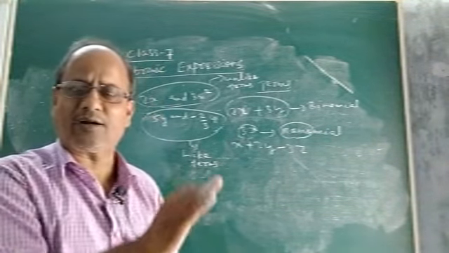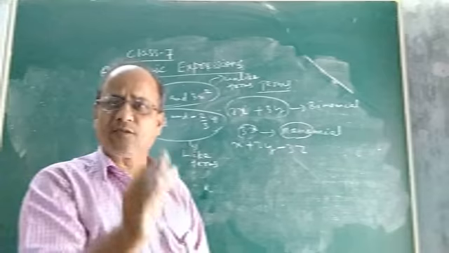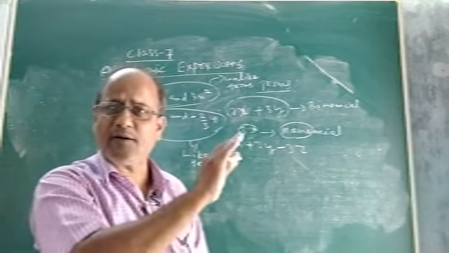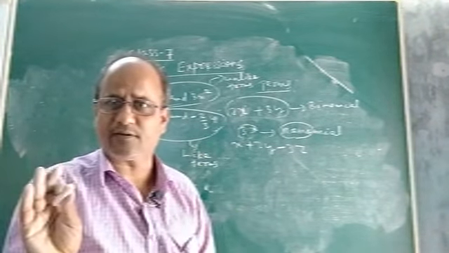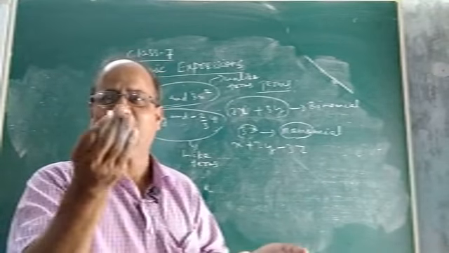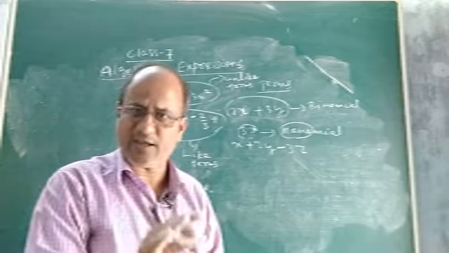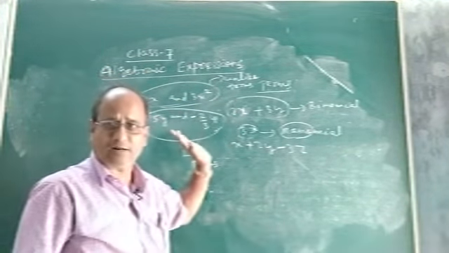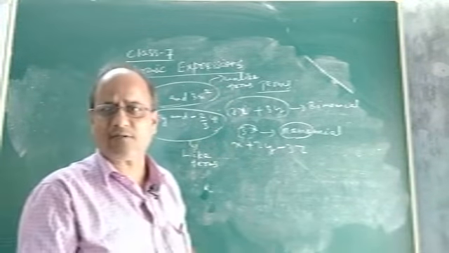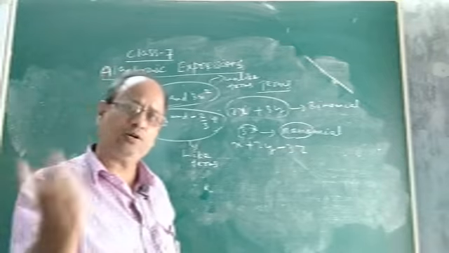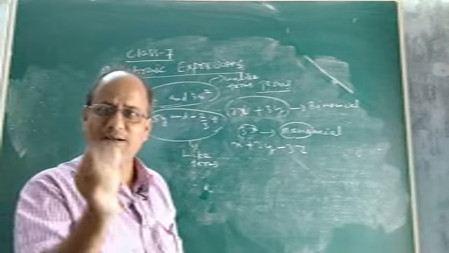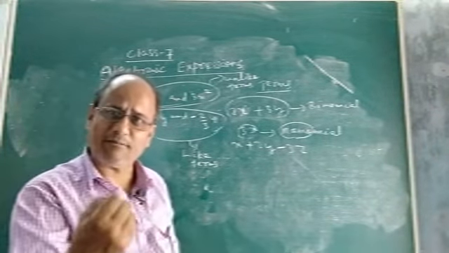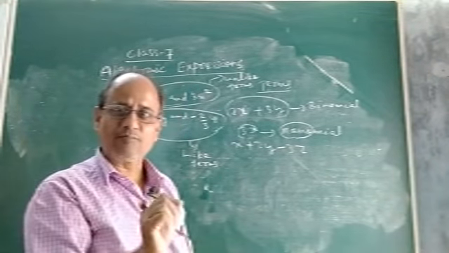So it is very important that the child should be able to identify which are like terms in the algebraic expression. Otherwise, how will he or she add or subtract or multiply or divide? That is the reason why it is very important to understand the concept of like and unlike terms. So what I said about like terms: two or more terms are said to be like if they have the same variable and the same power.